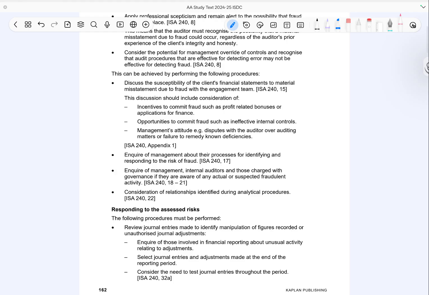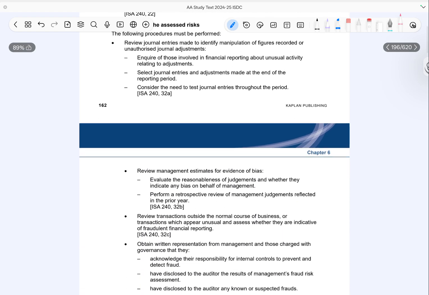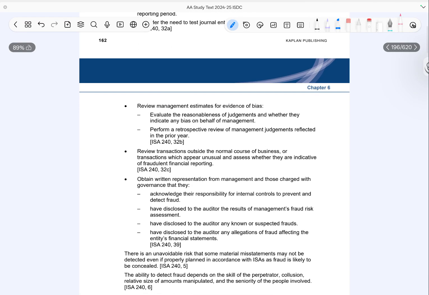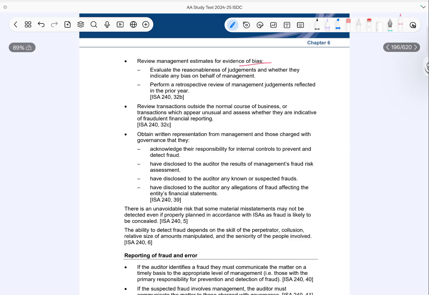Now, responding to fraud risk. The auditor must review journal entries to identify possible manipulation or unauthorized adjustments. This includes asking management about unusual journal activity and focusing on entries made at the end of the reporting period. The auditor must also review management estimates for any signs of bias. This involves evaluating whether the judgments made by management are reasonable. The auditor should also perform a retrospective review of prior estimates to see if there is a pattern of bias.